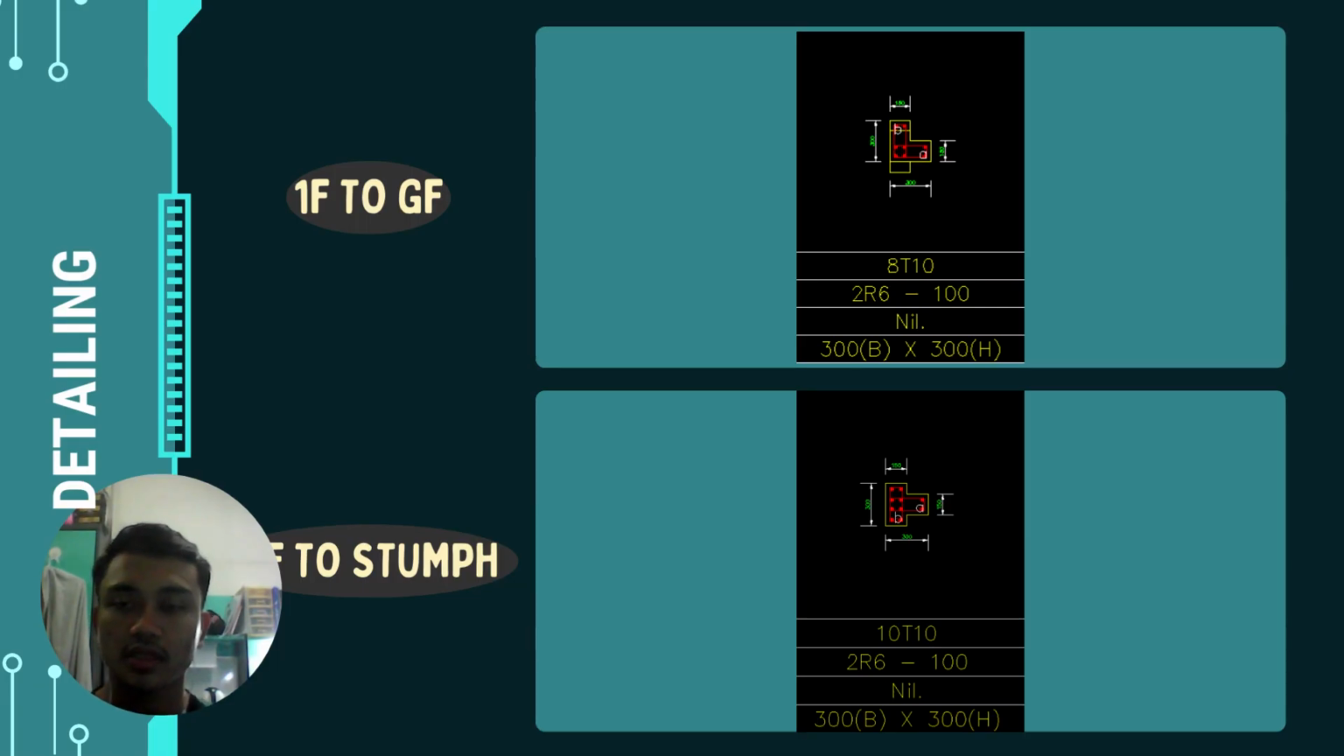Okay, this is the column detailing. The first picture is first floor to ground floor, and then ground floor to stump.